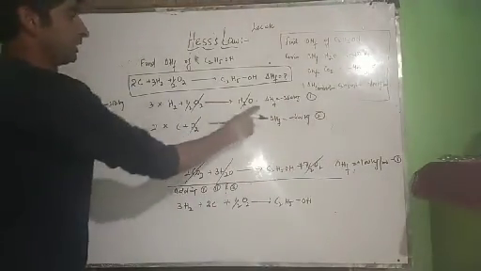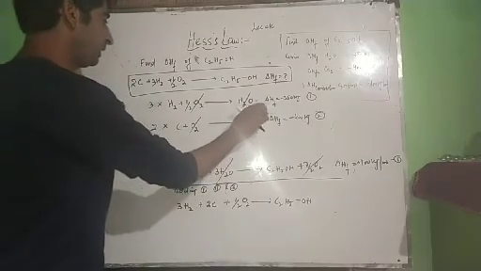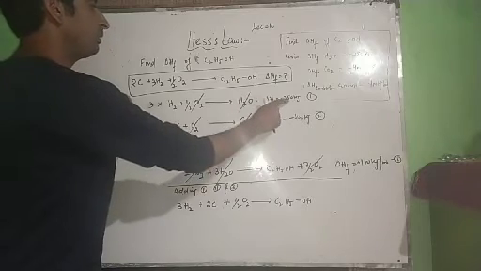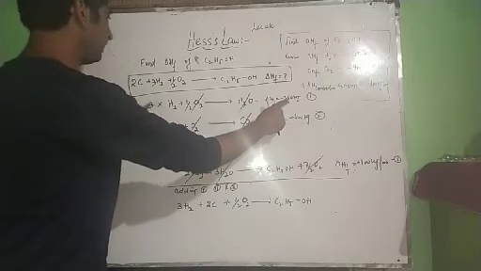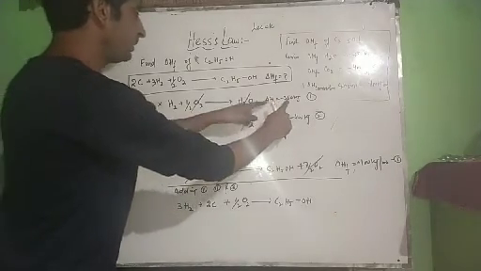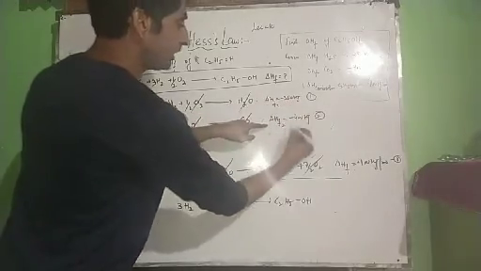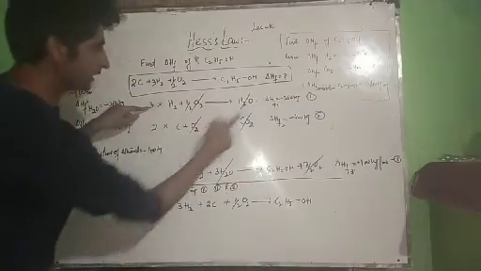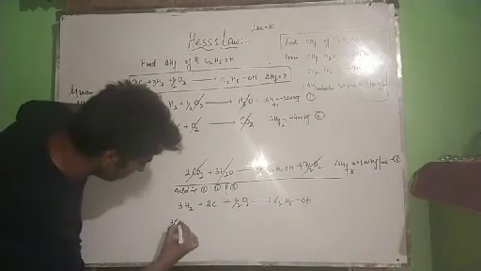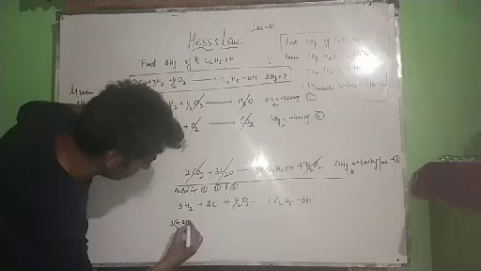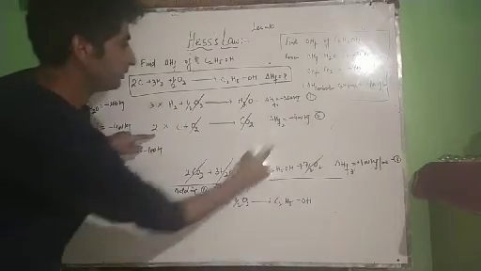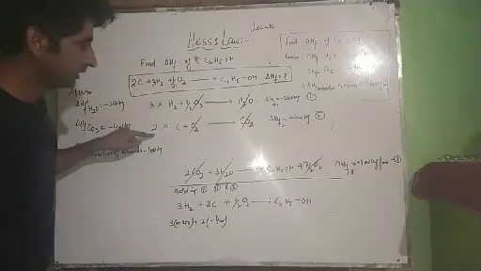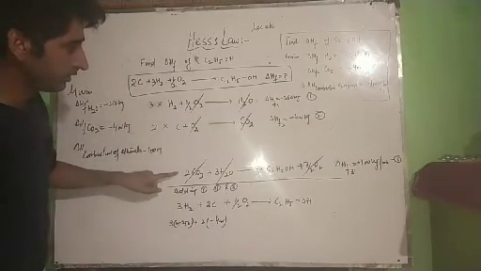Now add this and add this. Since delta H is an extensive property, therefore it depends upon the number of moles of the substance. Therefore I have to multiply the value by whatever value I am multiplying over here. Therefore delta H1, delta H2, delta H3, first, second and third. Delta H1 will be 3 into minus 250 plus 2 into minus 400, plus I have added this equation.